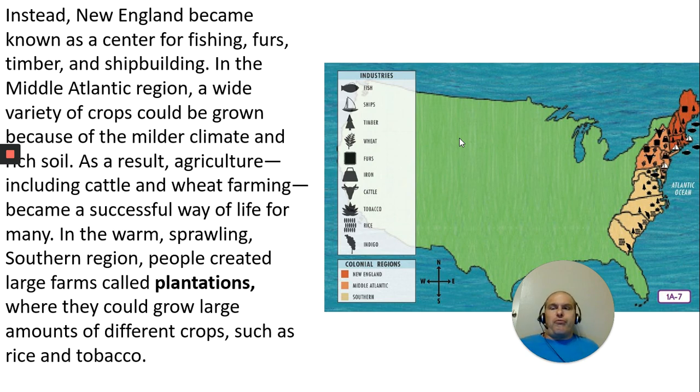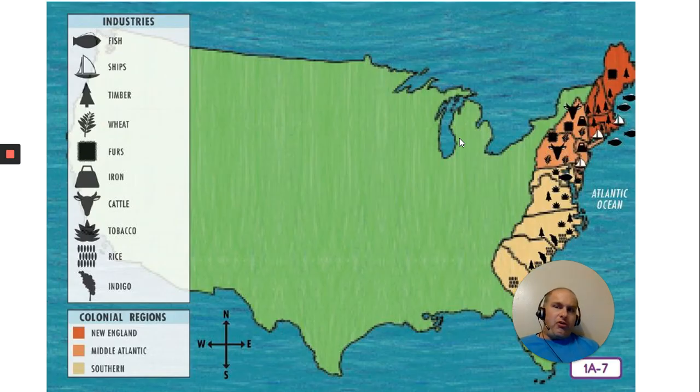In the Middle Atlantic region, a wide variety of crops can be grown because of the milder climate and rich soil. As a result, agriculture, including cattle, wheat farming, became a successful way of life for many. In the warm, sprawling southern region, people created large farms called plantations, where they could grow large amounts of different crops, such as rice and tobacco. As you can see here on this map.